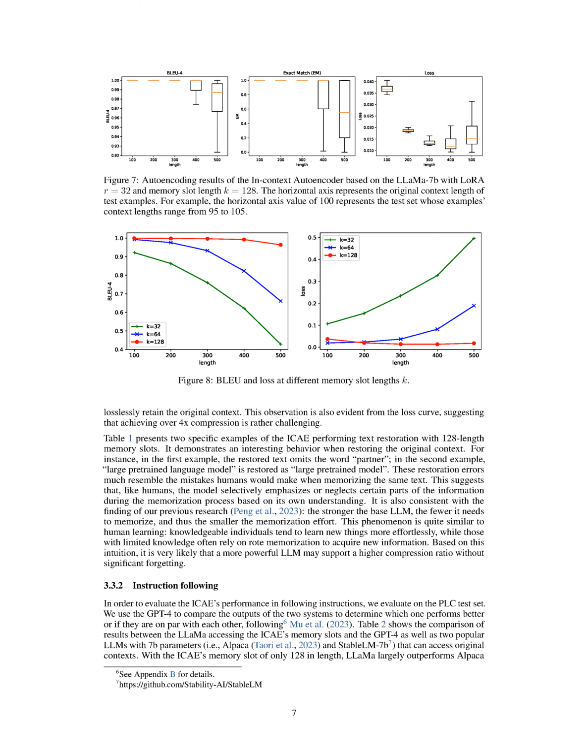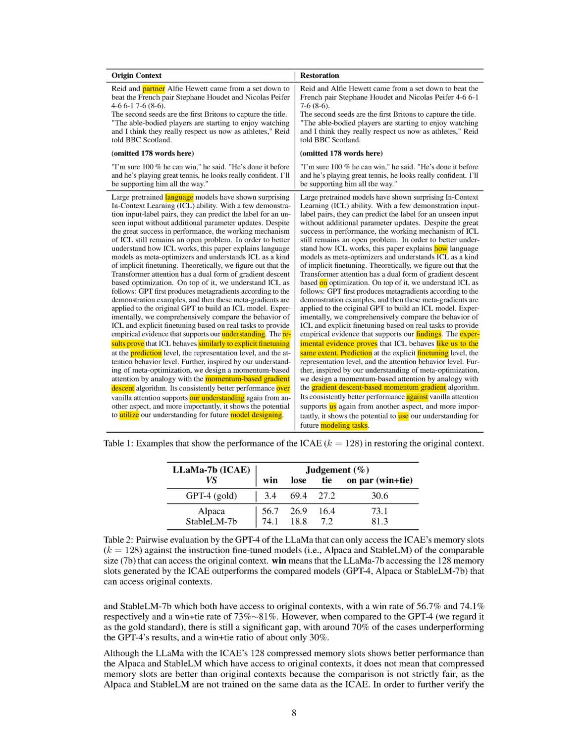Despite our ICAE's memory slot being only 128 in length, Llama significantly outperformed both Alpaca and STABLELM7B, with a win rate of 56.7% and 74.1% respectively. However, when compared to GPT-4, which we consider the gold standard, there was still a significant gap. In about 70% of the cases, our system underperformed compared to GPT-4's results.